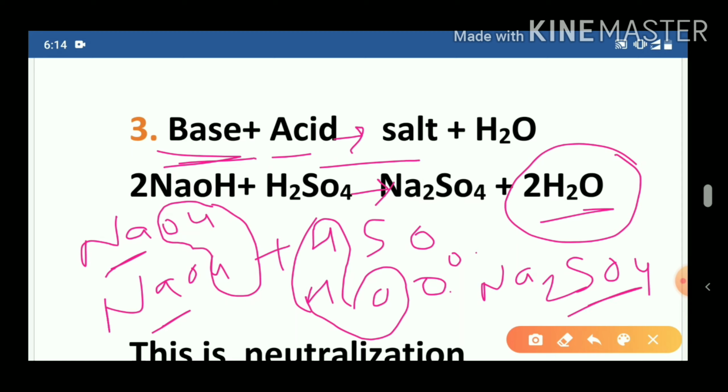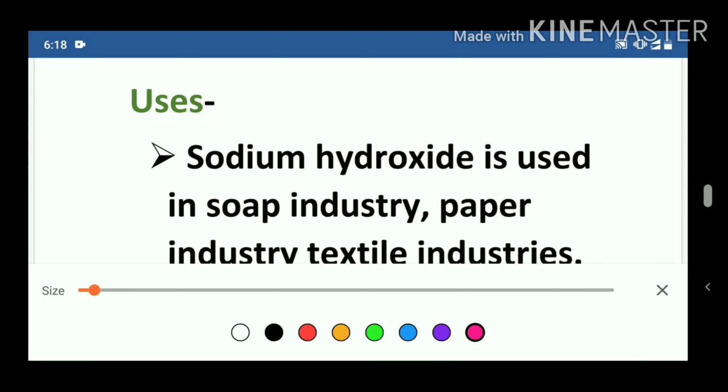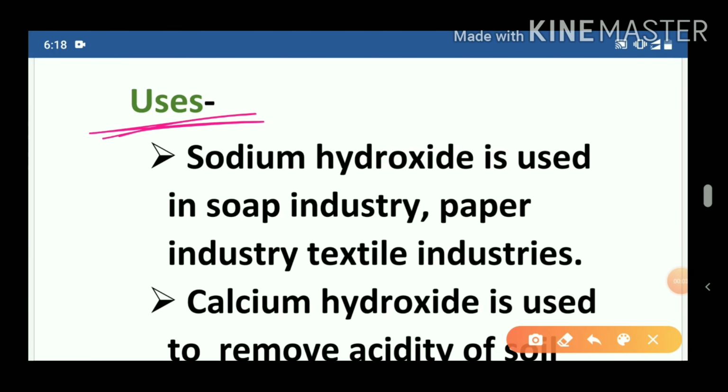Now what is the name of this salt? We will see. This NaOH is known as sodium hydroxide, H2SO4 is known as sulfuric acid, and Na2SO4 is known as sodium sulfate. This is a salt known as sodium sulfate, and these are water molecules. There are two water molecules. This reaction is known as neutralization reaction. When acid and base react in a definite proportion to form salt and water, this type of reaction is known as neutralization reaction.